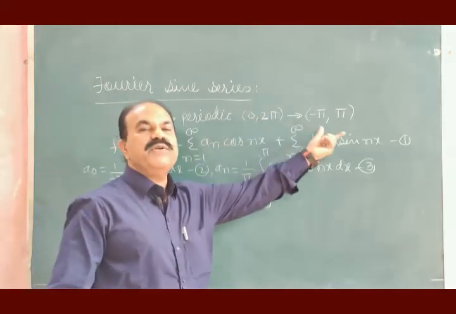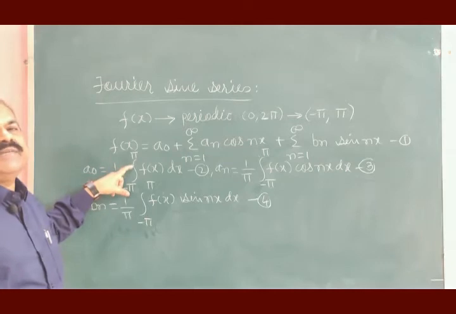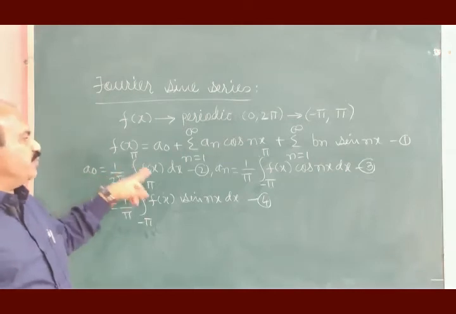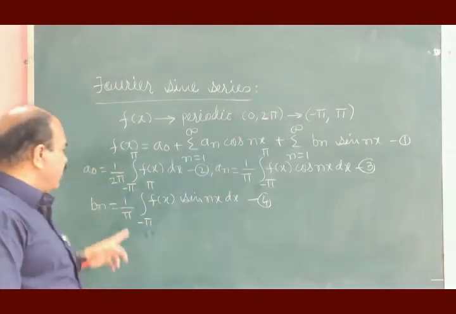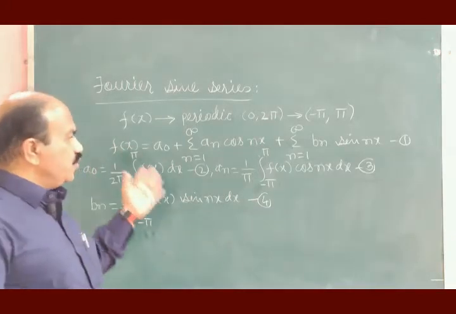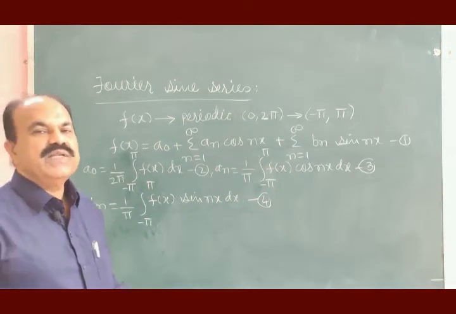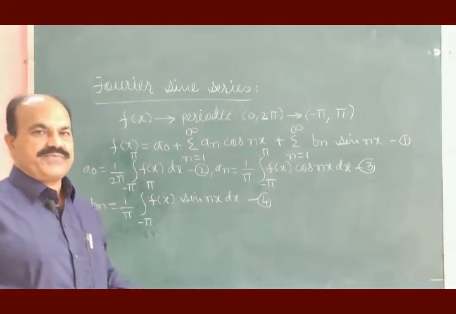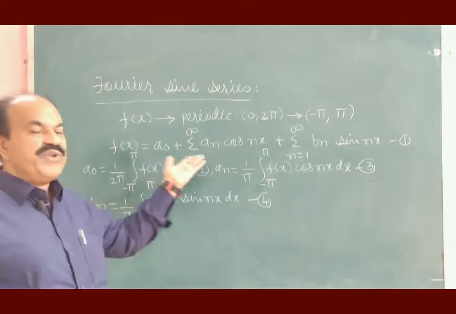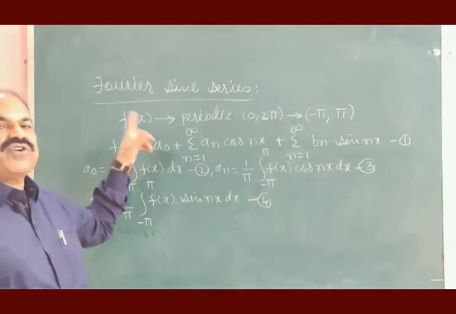Interval 2 pi, interval 2 pi, and therefore the limits 0 to 2 pi can be interchanged with minus pi to pi. So equations 2, 3 and 4 give the Fourier coefficients of the Fourier series in equation 1 for the function f of x.